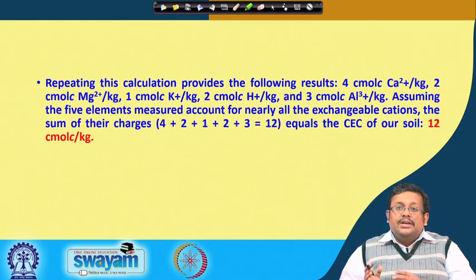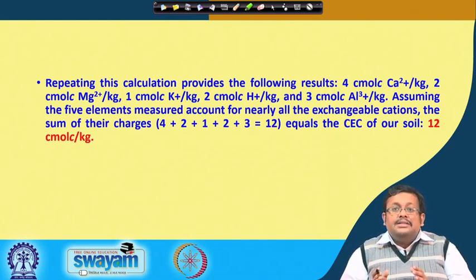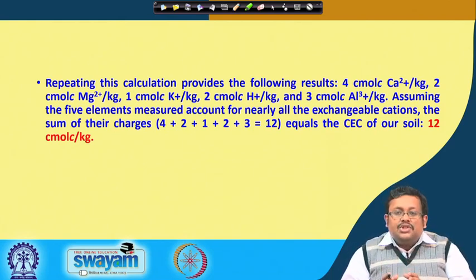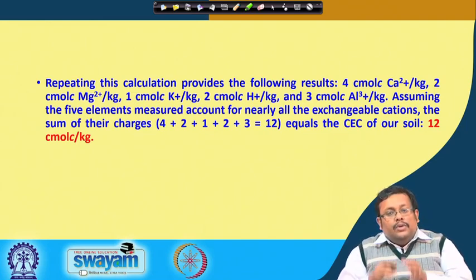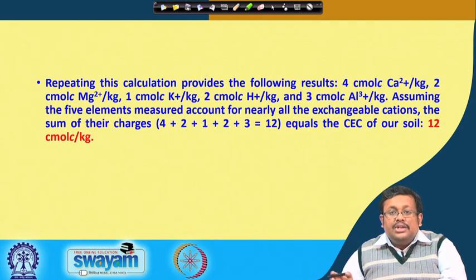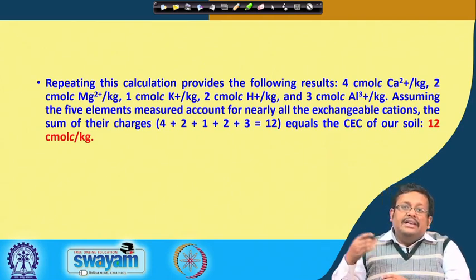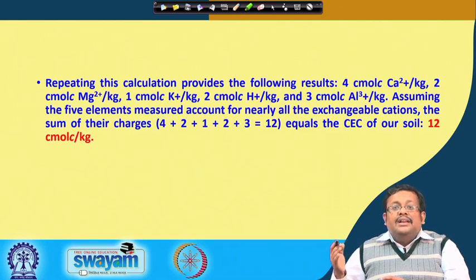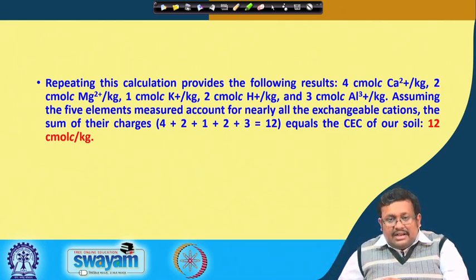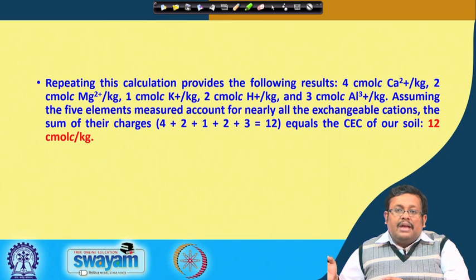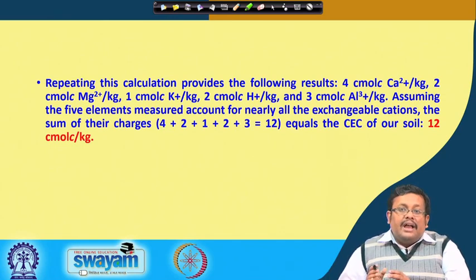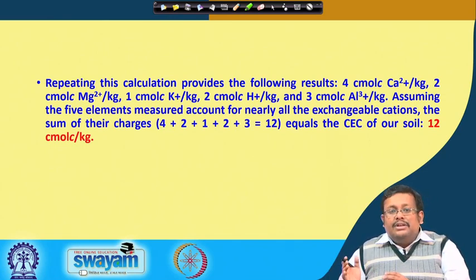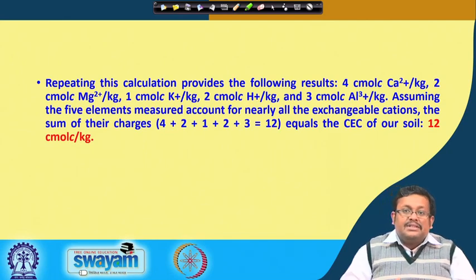So, what are the steps? If you summarize, first of all we have to leach the soil with the ammonium salt, which will replace all the adsorbed cations in the soil into the leach solution. Ultimately, we will be leaching this ammonium with the help of potassium, and then all the ammonium can be calculated, and it will basically indicate the cation exchange capacity.